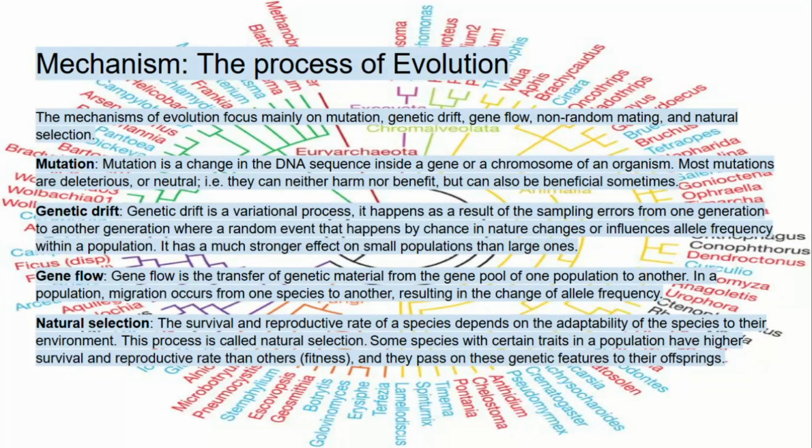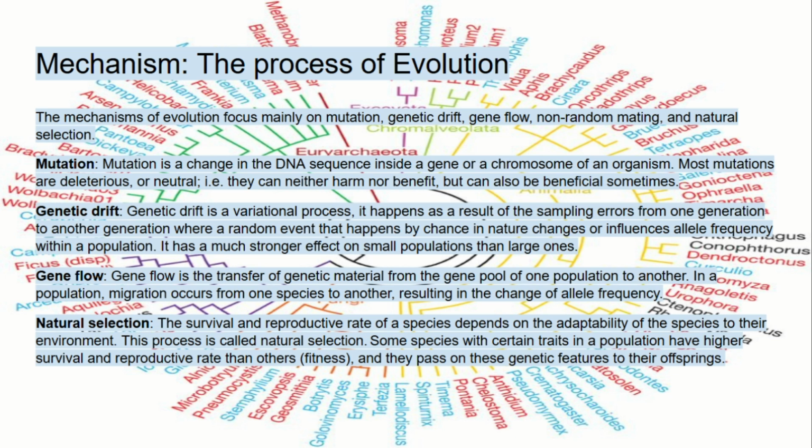Mechanism. The process of evolution. The mechanisms of evolution focus mainly on mutation, genetic drift, gene flow, non-random mating, and natural selection. Mutation. Mutation is a change in the DNA sequence inside a gene or a chromosome of an organism. Most mutations are deleterious or neutral, i.e., they can neither harm nor benefit, but can also be beneficial sometimes.